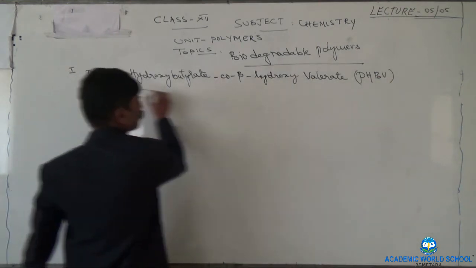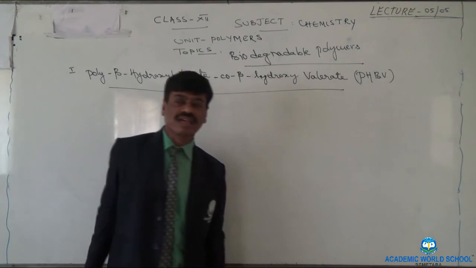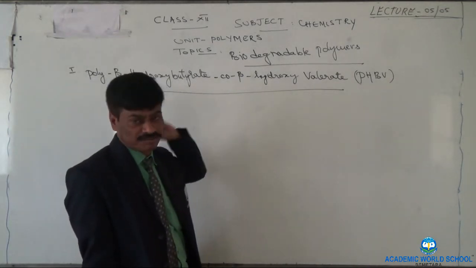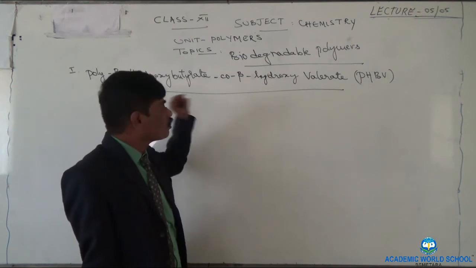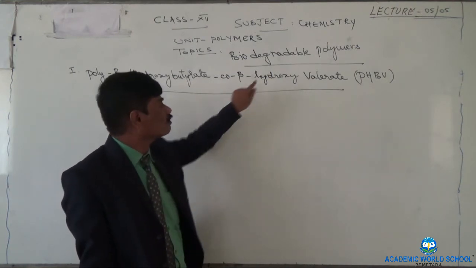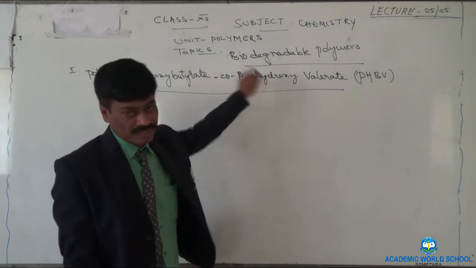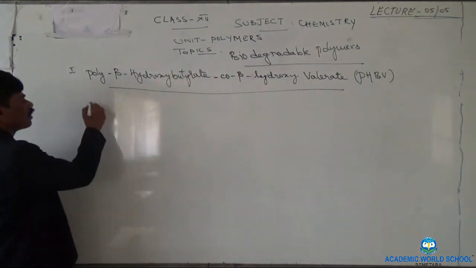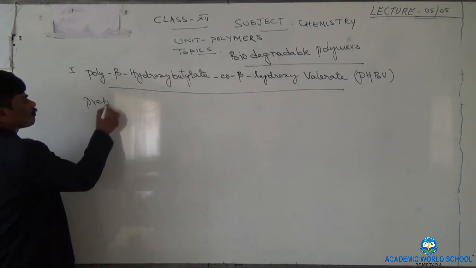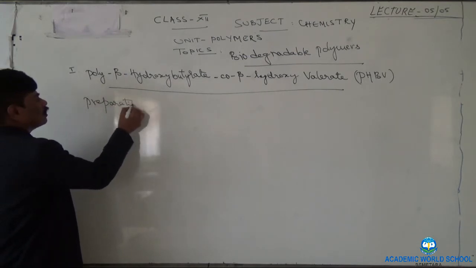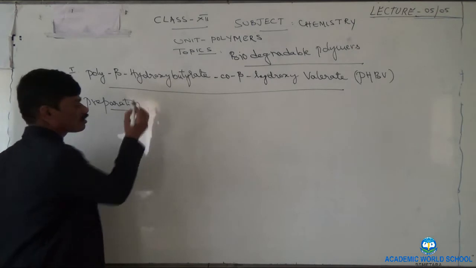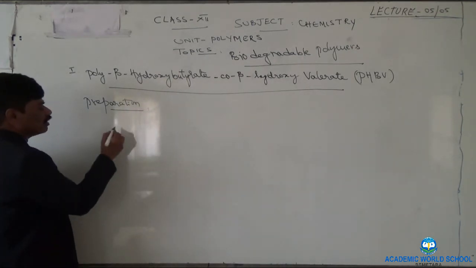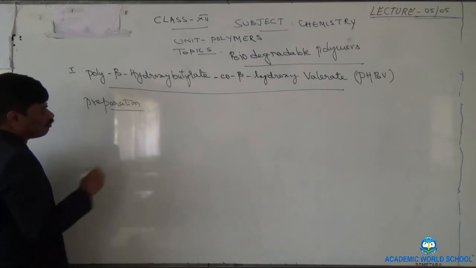This is the name of that polymer, and this is aliphatic in nature, means there is no ring structure. Right? No ring monomer is involved in this reaction. Now let us see preparation of this polymer. In this we have 2 types of monomers. They are, first one, 3-hydroxy butyrate.